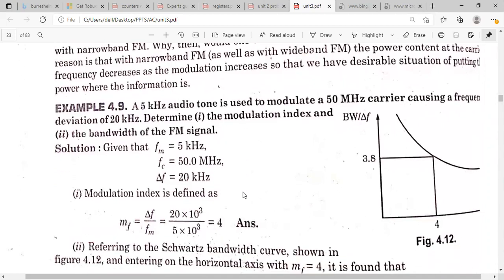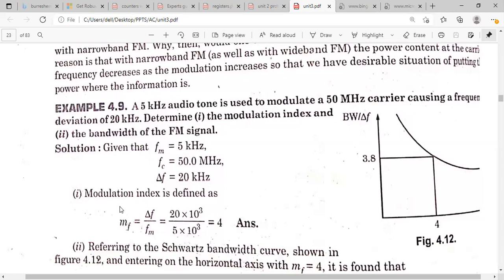Okay, and here is one more problem. A 5 kilohertz audio tone is used to modulate a 50 megahertz carrier, causing a frequency deviation of 20 kilohertz. So what will be the given data here? fm is equal to 5 kilohertz, the carrier frequency is 50 megahertz, and the frequency deviation is given as 20 kilohertz. You have to determine the modulation index and the bandwidth of the FM signal.